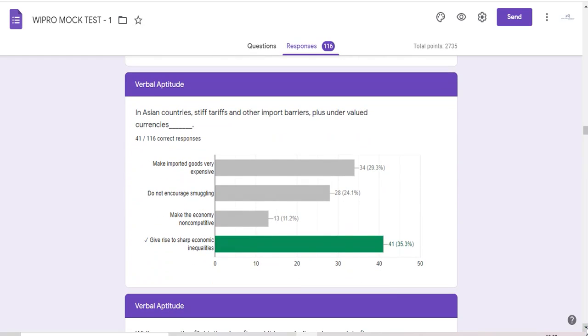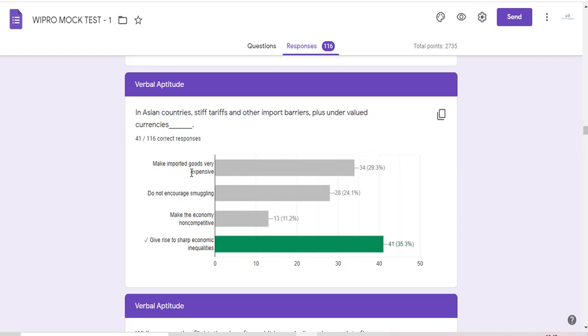Okay, in Asian countries, stiff tariffs and other import barriers plus undervalued currency, only 35% have put the right answer. Then 29.3% have put "make imported goods very expensive". This was not the right answer. See, there are import barriers and there are also stiff tariffs. If you are able to understand the meaning of tariff, I think this particular question you would have solved.